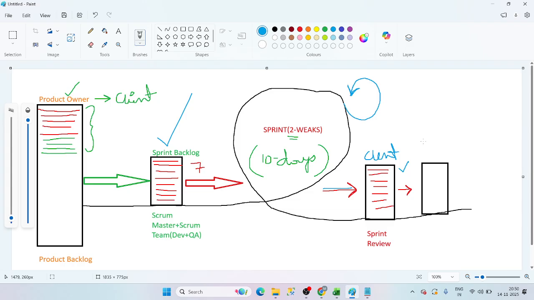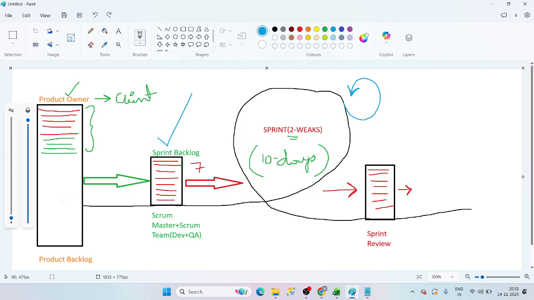Now what is the client doing? No, guys, this fifth ticket is not good. What you have to do? Redevelop it. Please do some modifications on that. And they keep it in the product backlog. The sixth ticket is good, the seventh ticket is good. Now they are taking only 6 tickets, guys. The remaining fifth ticket, only 1 ticket, is moved to the product backlog. Understood, Kanchan? Okay, Manoj, what about that remaining first ticket?